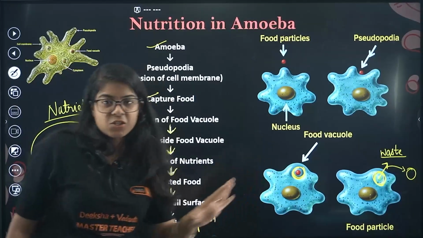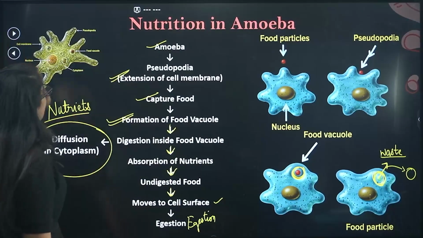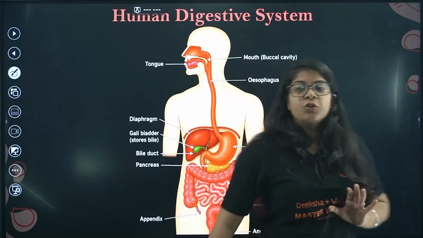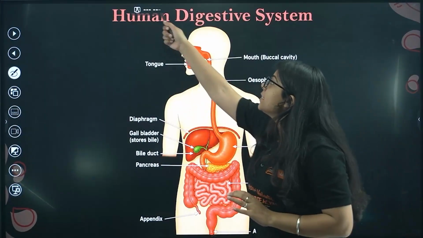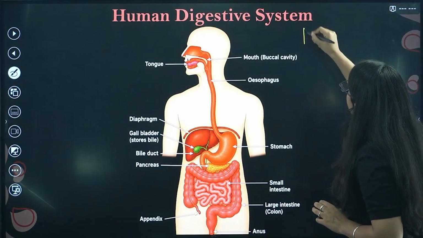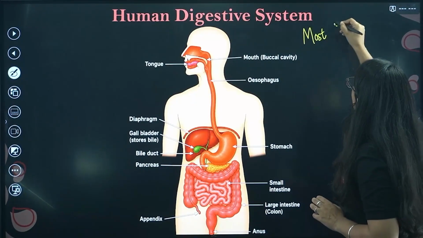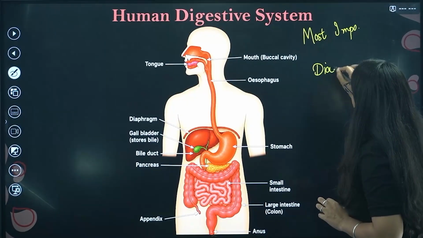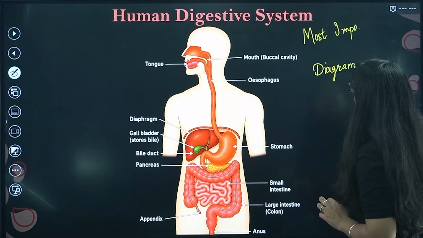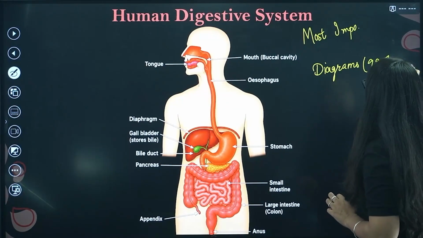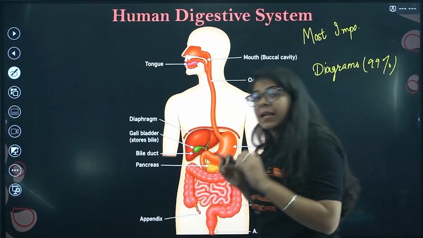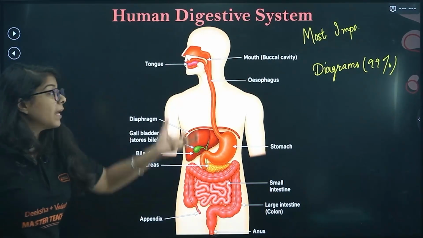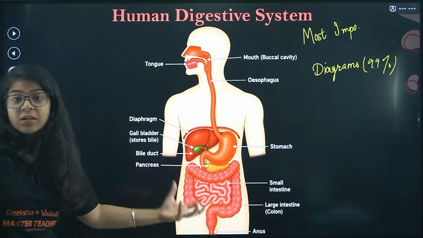Done? Understood? Okay. Next, bacha, we're moving on to the human digestive system. This is one of the most important topics. You will have to make the diagrams. This diagram, 99% will come in your board examination, and they will ask a 5 to 6 marks question asking you to explain all the digestive organs, right?